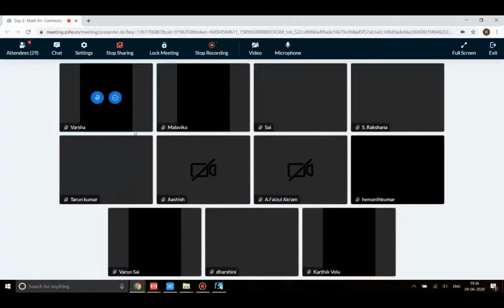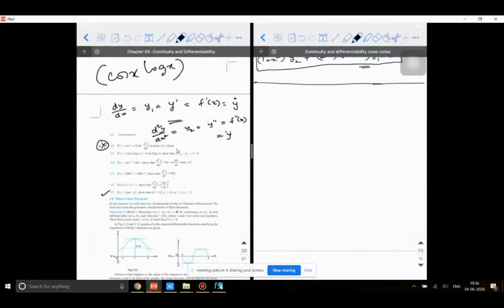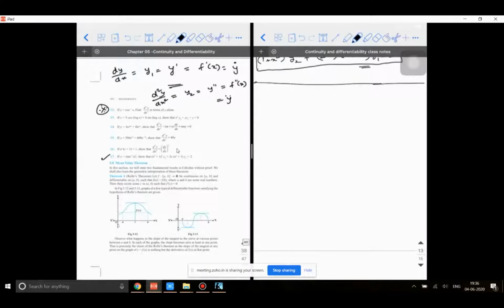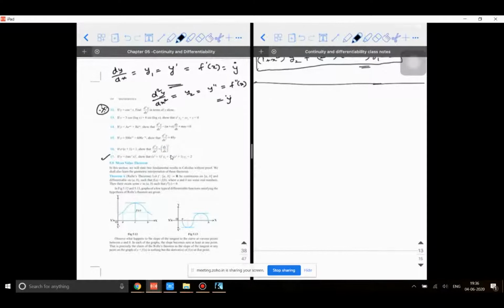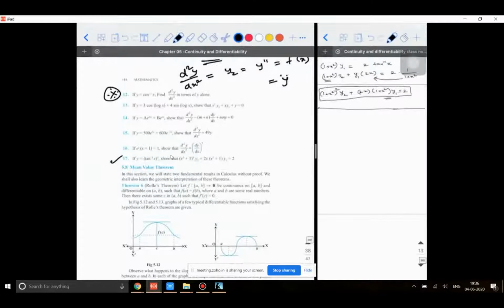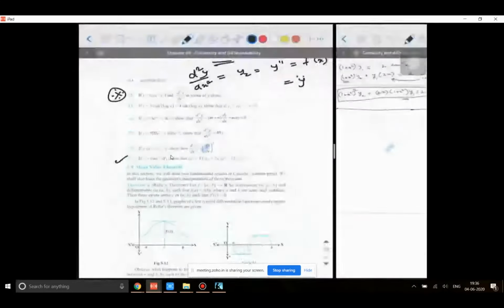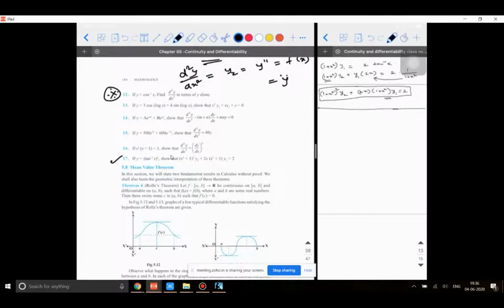Okay. Then we'll go to the next topic. So take your notes and write down. The heading is Rolle's theorem. R-O-L-L-E apostrophe S, Rolle's theorem. Let's read out what the statement means.